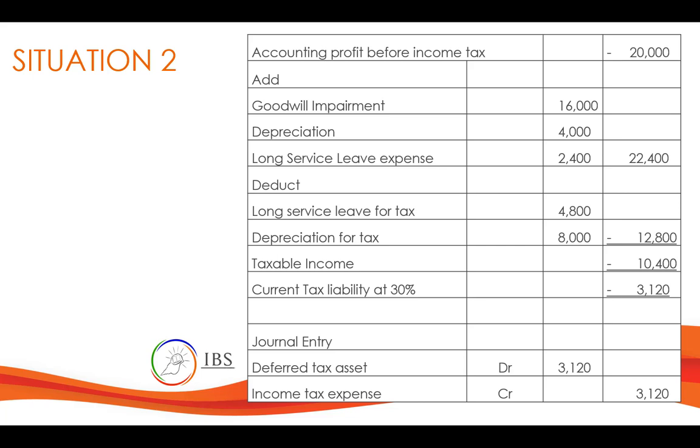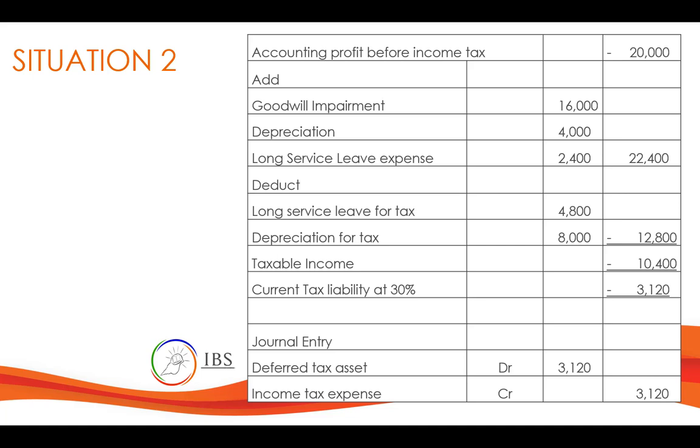For case number 2, we have a loss of 20,000 kina, and just the same, we have to add back those items which are non-deductible under tax rule, and then deduct those items that are allowed to be deducted under tax rule. Then we have a loss of 10,400, and then multiply by tax rate.